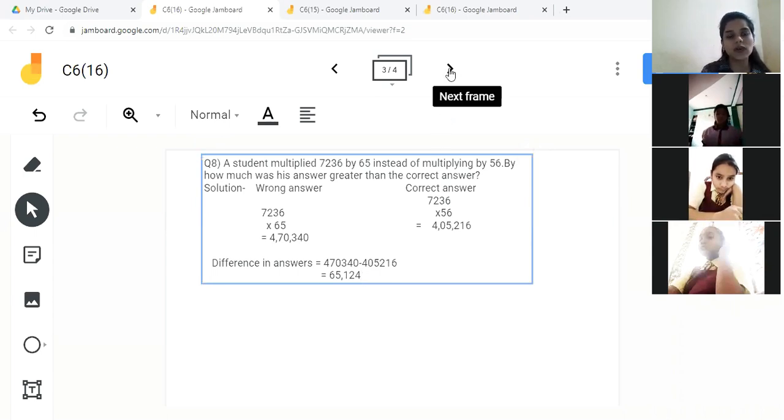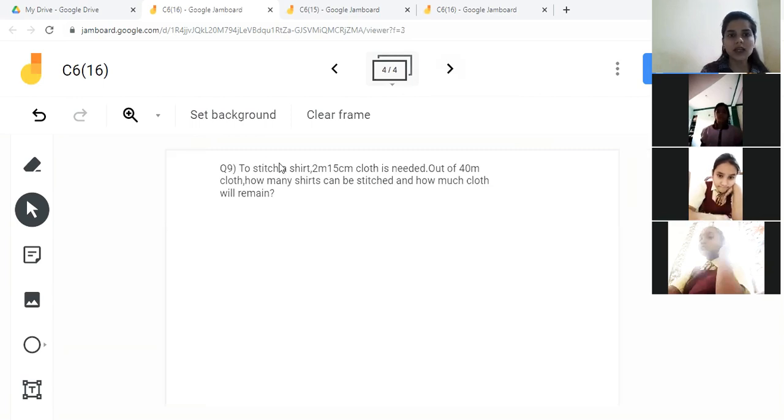Now let's move to the next question. To stitch a shirt, 2 meter 15 centimeter cloth is needed. Now there is a 40 meter cloth, children. Out of 40 meter, how many shirts can be stitched and how much cloth will remain?